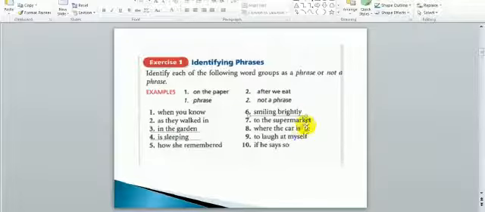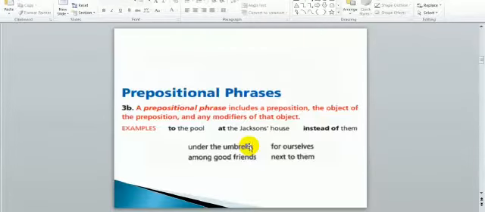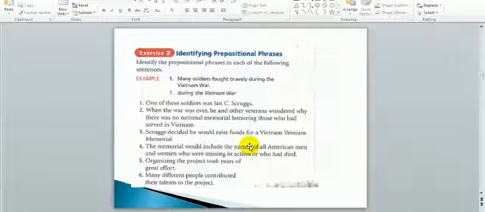To the supermarket. To is the preposition, the supermarket is the noun that has the function of object of the preposition. That's why there is no subject, there is no verb, and it is also a phrase. Your homework is going to be number 8, 9, and 10.